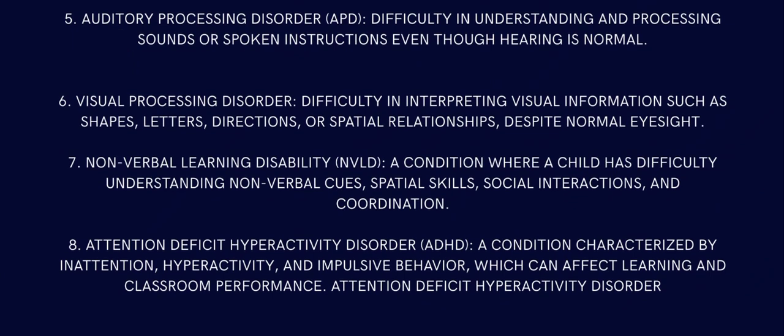There is difficulty in interpreting visual information such as shapes, letters, direction, or spatial relationships despite normal eyesight. Even if he has normal eyesight, it's a hard time for him to interpret visual information such as shape, letter, direction, or spatial relationship. That is visual processing disorder.